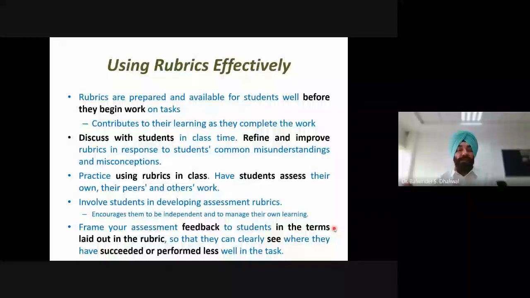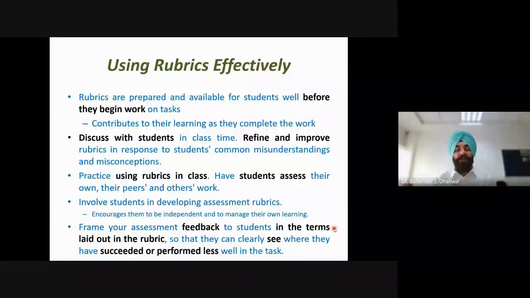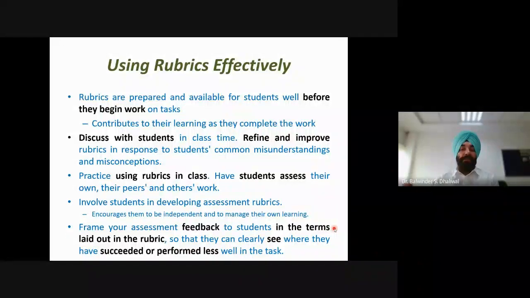It is also suggested to involve students in developing assessment rubrics. When the rubrics are developed, students should also be involved. Some selected set of students may be involved while writing the performance descriptions or developing the rubrics. This will encourage students to be independent and to manage their own learning. They will feel that the teachers are using the same tool which they have developed for themselves. This will result in a better atmosphere.